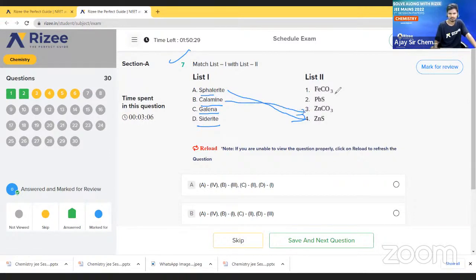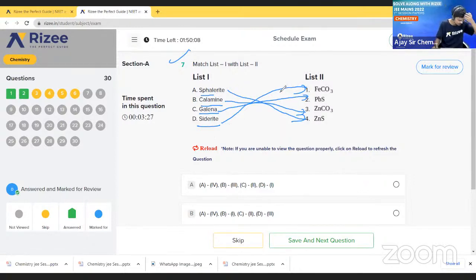Zinc carbonate. And what is the formula of galena? Galena formula is lead sulfide. And siderite formula is finally ferrous what? Carbonate. Ferrous carbonate is called siderite, see here I am writing here. Okay, you just remember this.